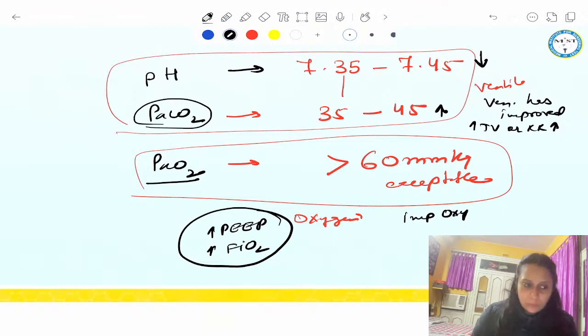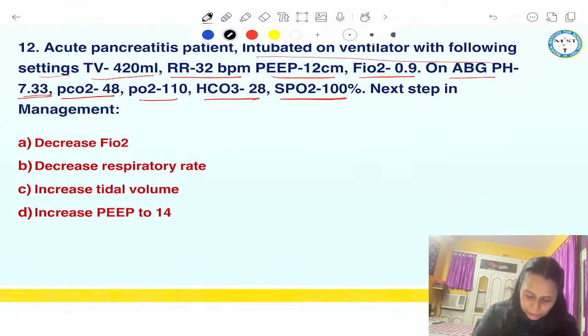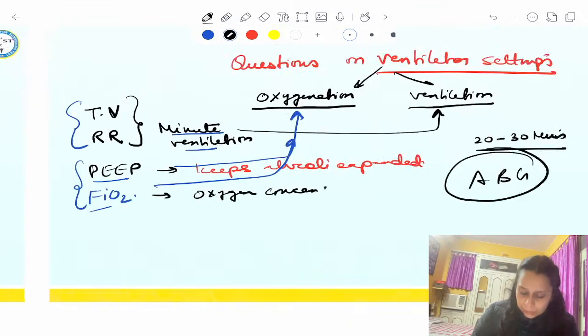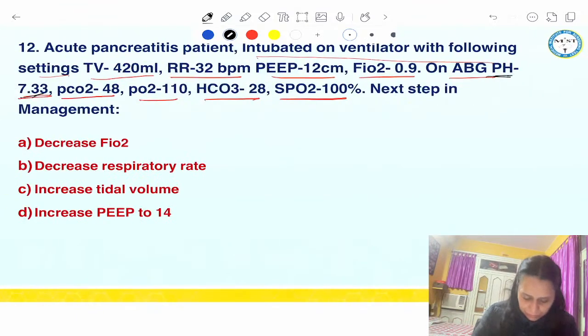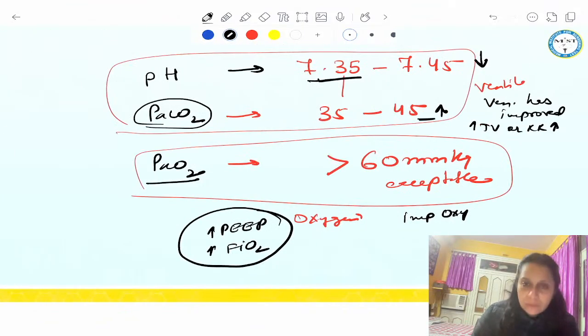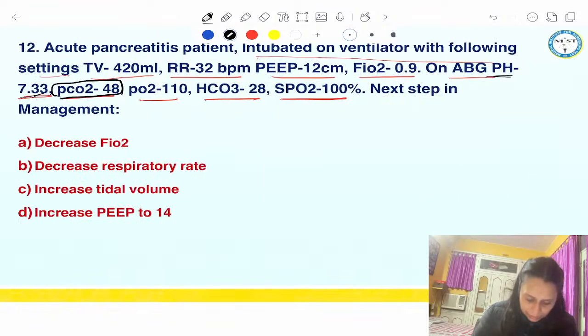Okay. Now let us see this question. In this question, the patient's ABG, the pH is 7.33. So 7.33, slight acidosis, but can be accepted. PaCO2 is 48, a little higher. So that's respiratory acidosis, a little respiratory acidosis. PaO2 is 110, which is quite acceptable. HCO3 is 28 and saturation is 100%. So the oxygenation of the patient is a little towards the higher side. The patient's ventilation is what we need to increase a little. So it is mostly slight respiratory acidosis.